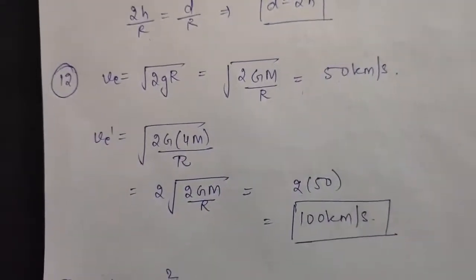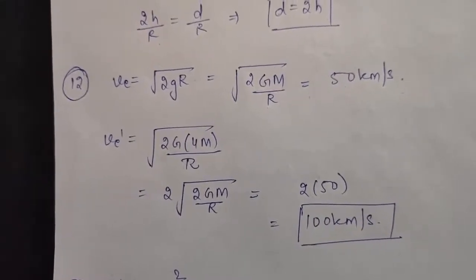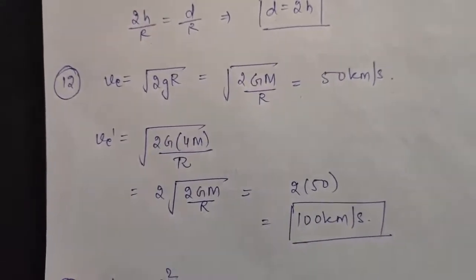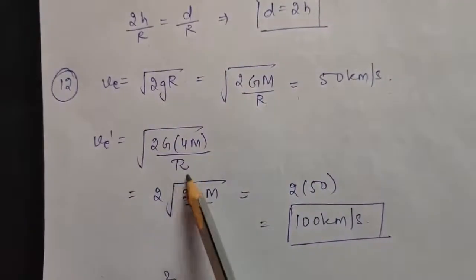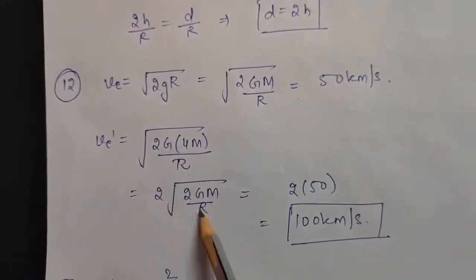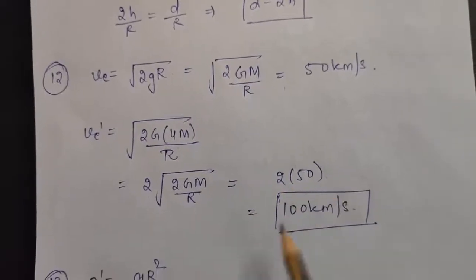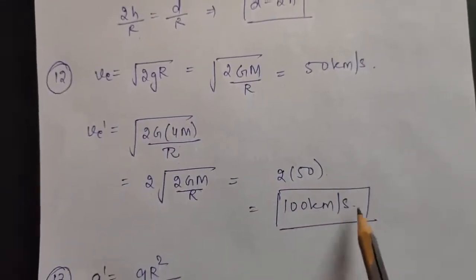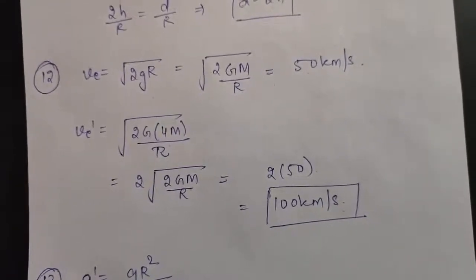After that, the question says if the planet's mass and radius were 4M and R, then what will be the new escape velocity? So in this formula, just put M equal to 4M and R is the same. When you solve it, you will get 2 under root 2GM by R. This value is given to be 50, that is 2 into 50. So the answer will be 100 kilometers per second. That means the new escape velocity will become this much.